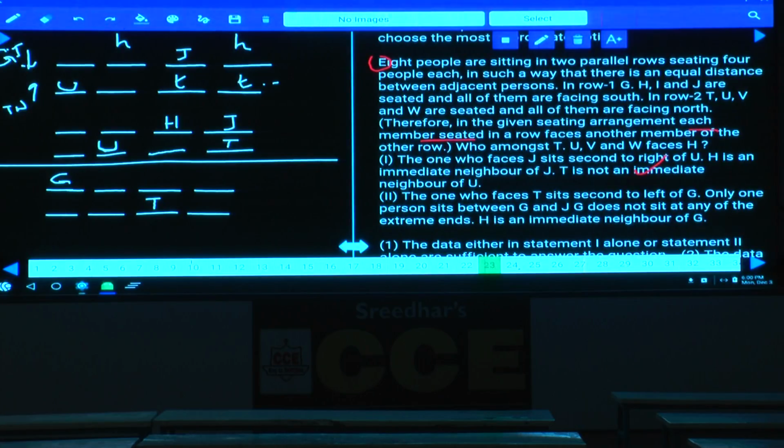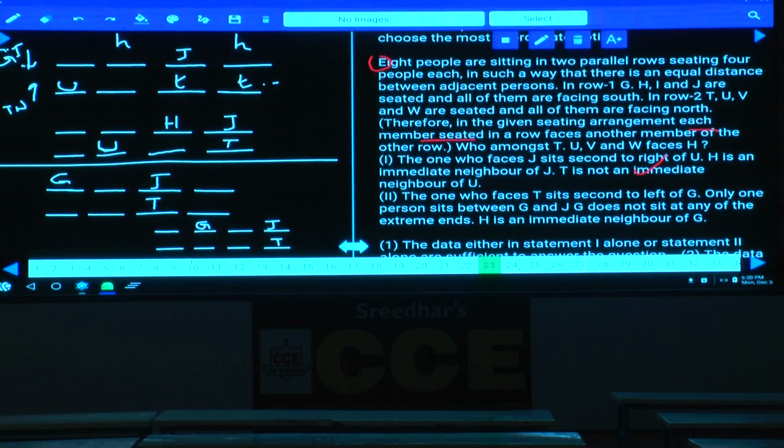And what is the other information here? The other information, 1, 2, 3, 4 and 5, 6, 7, 8. Now if G is here, isn't it? Then T will be here. The second possibility again. The one who faces T sits second to the left of J. Only one person between G and J. One person between G and J, J will be here.